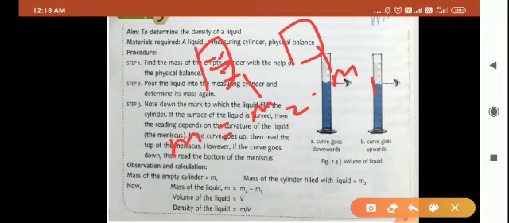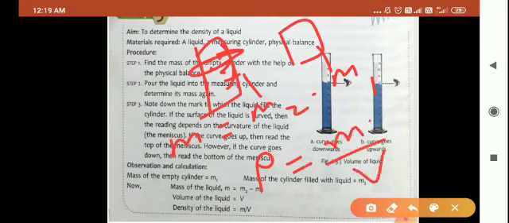Now this will give you the mass of the liquid, and the volume of the liquid is, suppose, V. Volume of the liquid, you can see the value from the cylinder only. Yes or no? And hence you can apply the formula for density. Density rho is equal to small m upon capital V. Mass of the liquid you have calculated here. And volume you can record from the measuring cylinder.